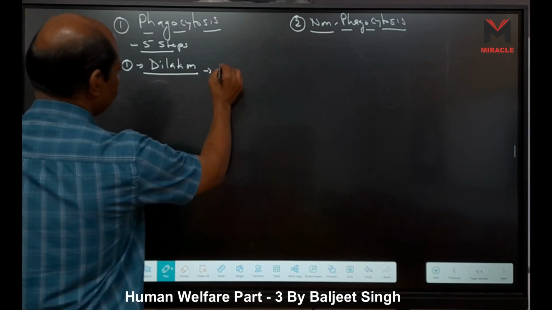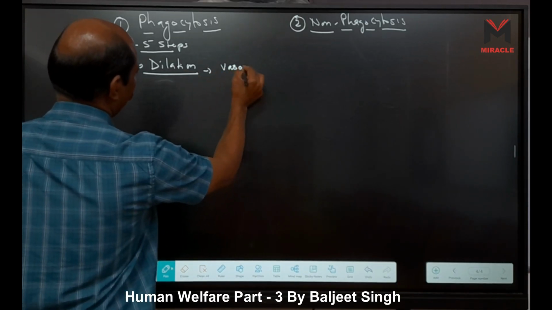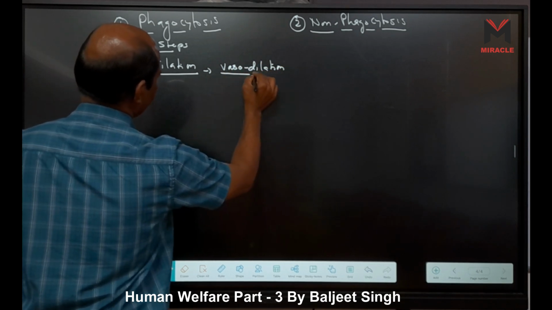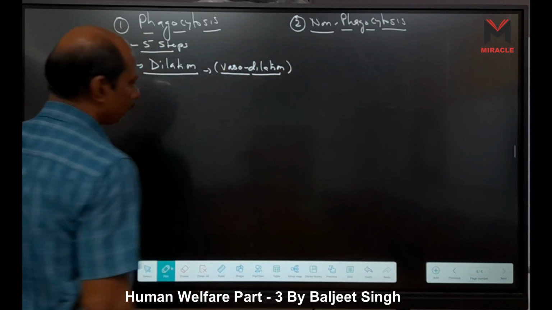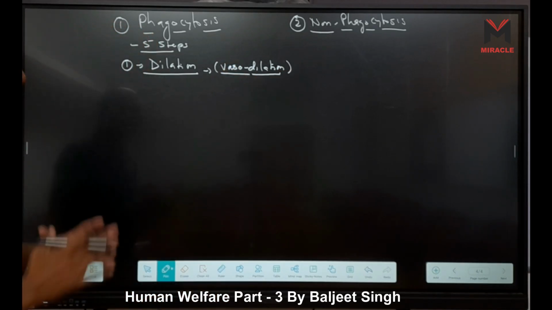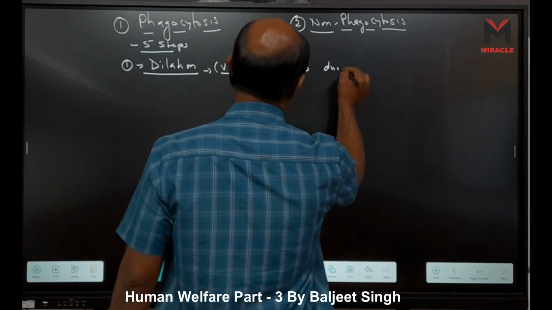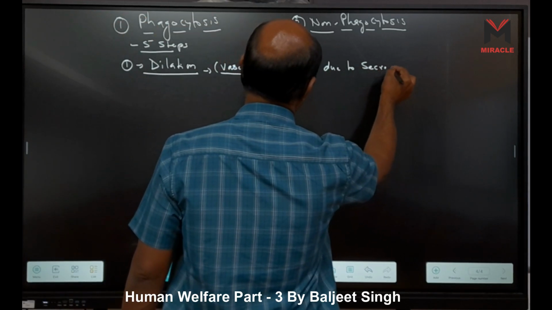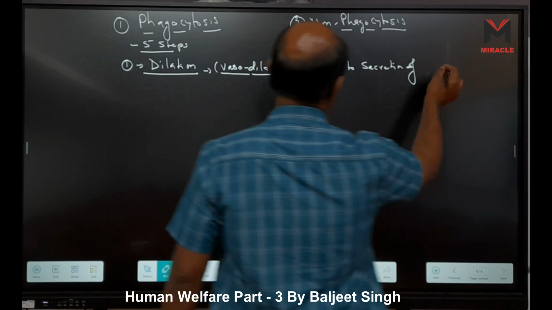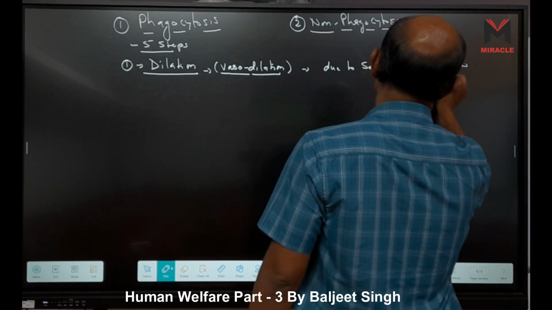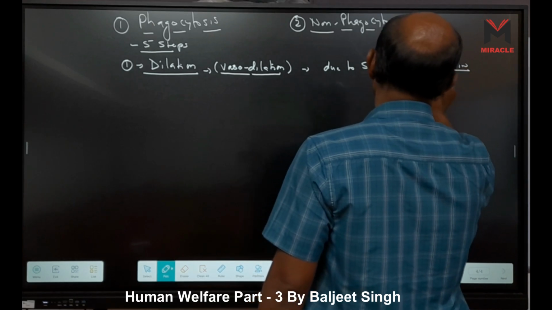This dilation is vasodilation. Why is it called vasodilation? Because here blood vessels are dilated. Why are they dilated? Due to the secretion of histamine. Who secretes this histamine?